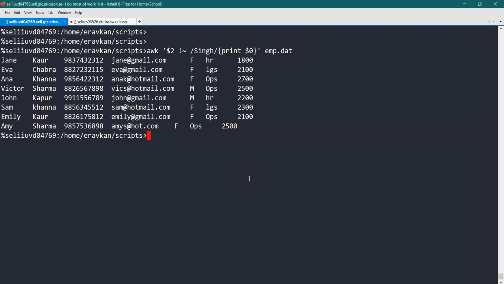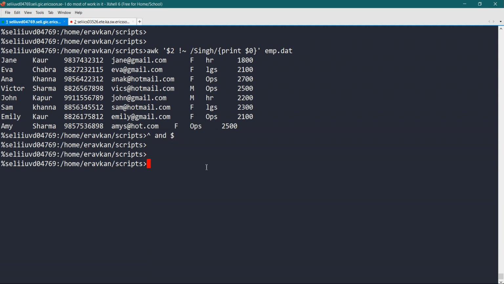Then we have anchors. What is an anchor? In our regular expression, the anchor patterns are this and this. This will search at the beginning of the line, and this will search at the end of the line. Suppose I want to search the lines which start with J, then I can write this, print.